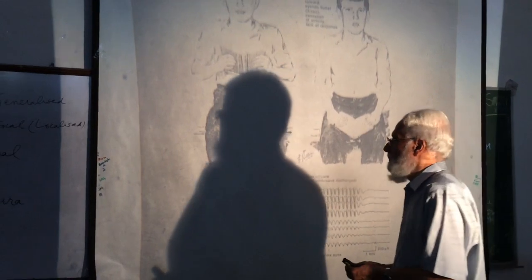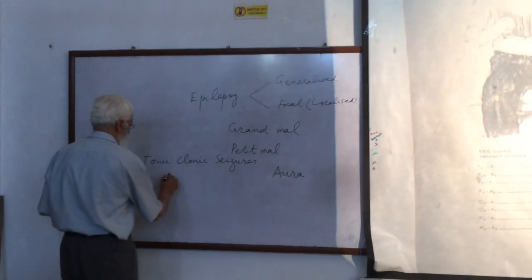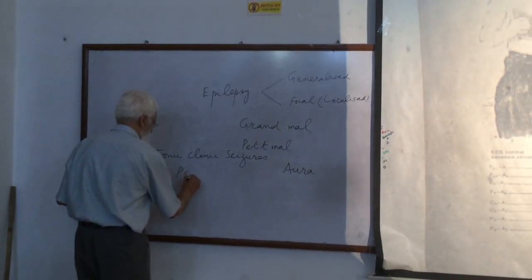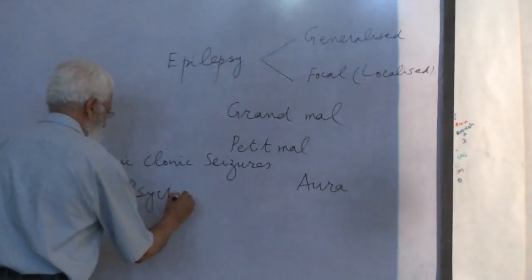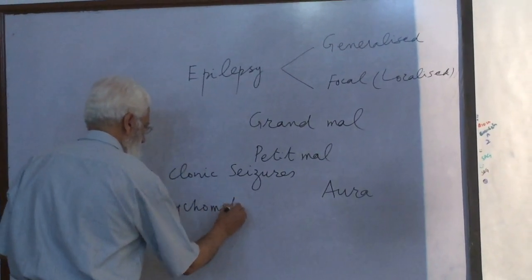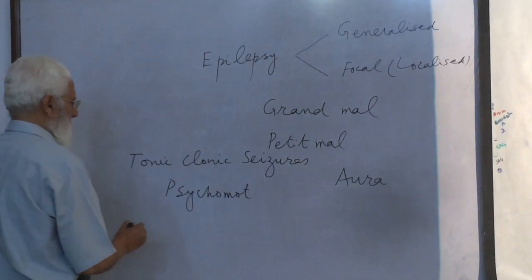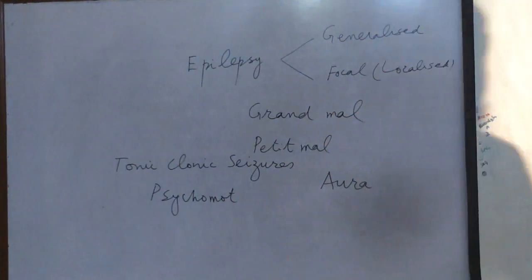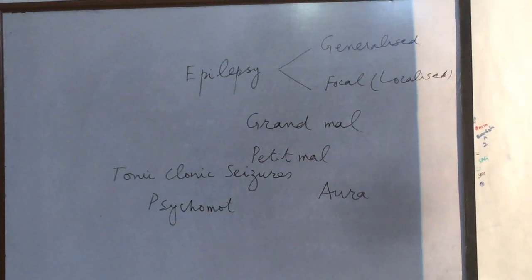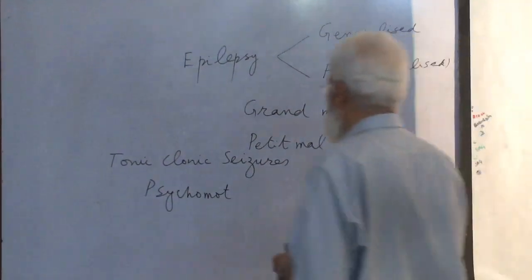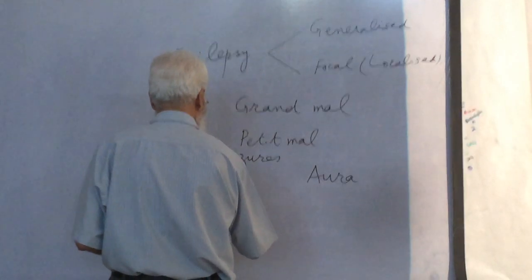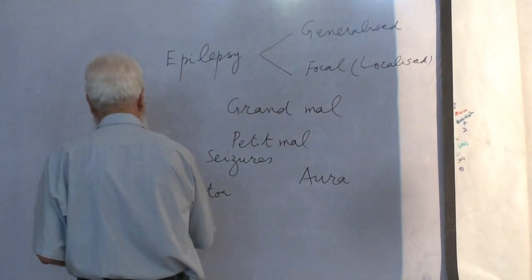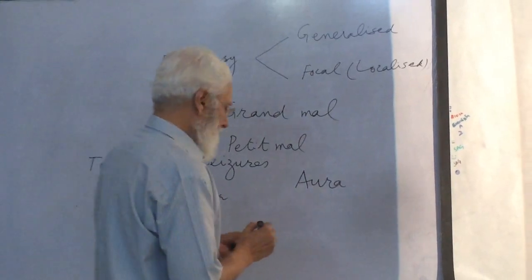The first type in this group is psychomotor epilepsy.